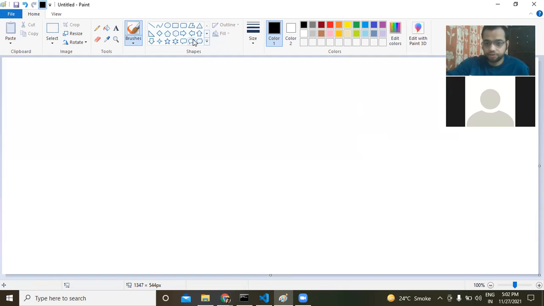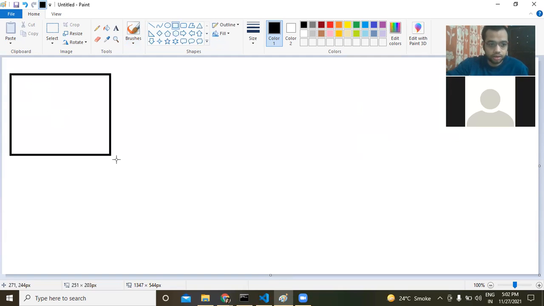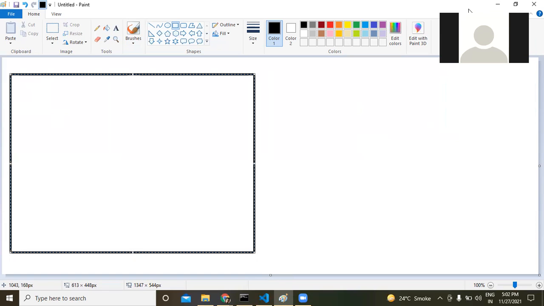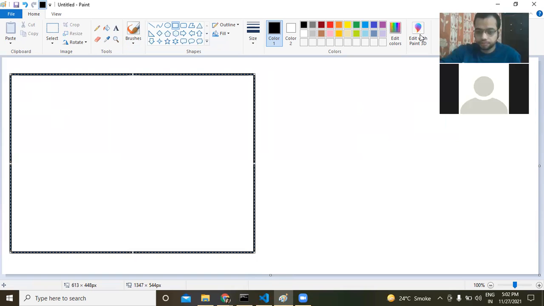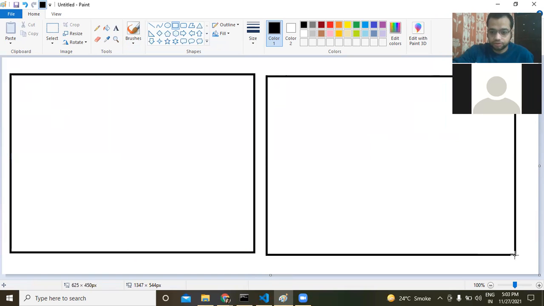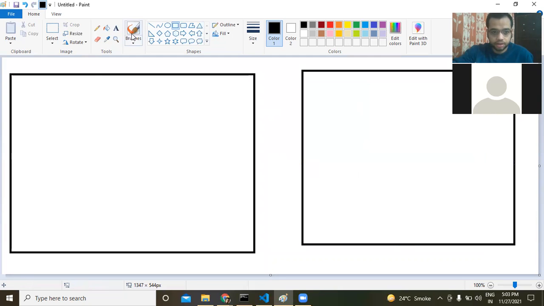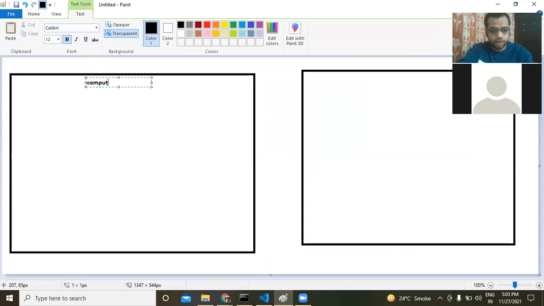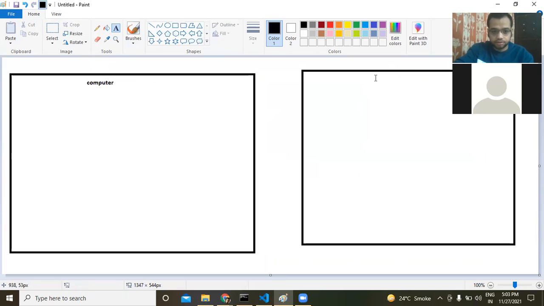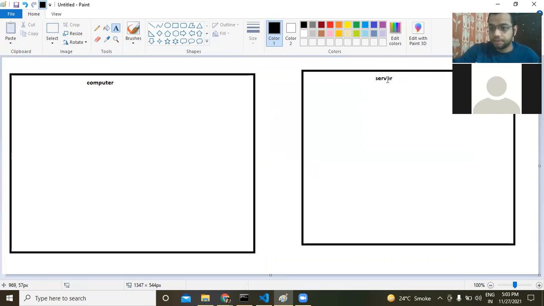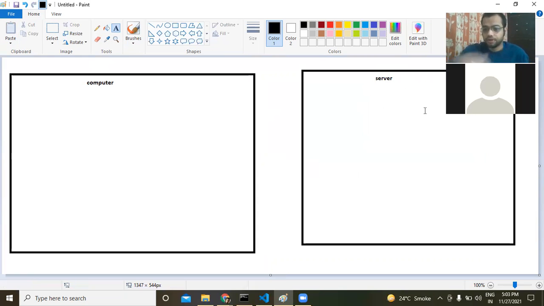So what we'll do is I'm just going to create a very simple server and those sort of things. So this is our server, and on the left side is our computer, right? This server can be a database server. This can be some other server, for fetching some data or anything.